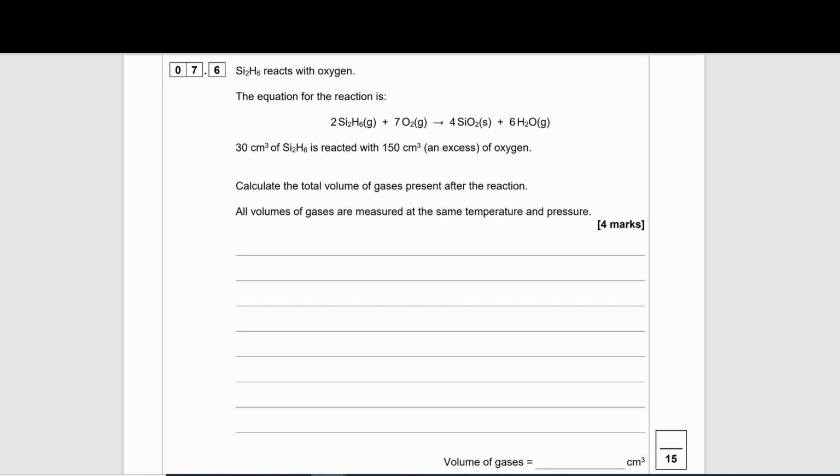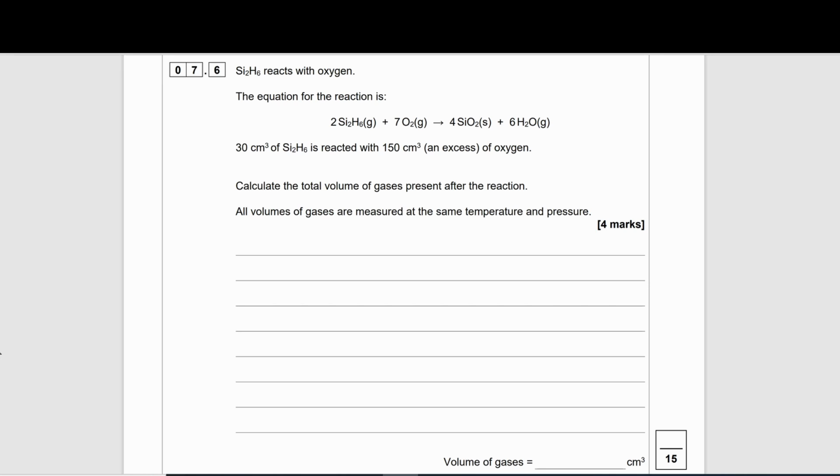Question 7.6. Si2H6 reacts with oxygen. The equation for the reaction is shown. 30 centimeter cubed of Si2H6 is reacted with 150 centimeter cubed, an excess of oxygen. Calculate the total volume of gases present after the reaction. All volumes of gases are measured at the same temperature and pressure. 4 marks.